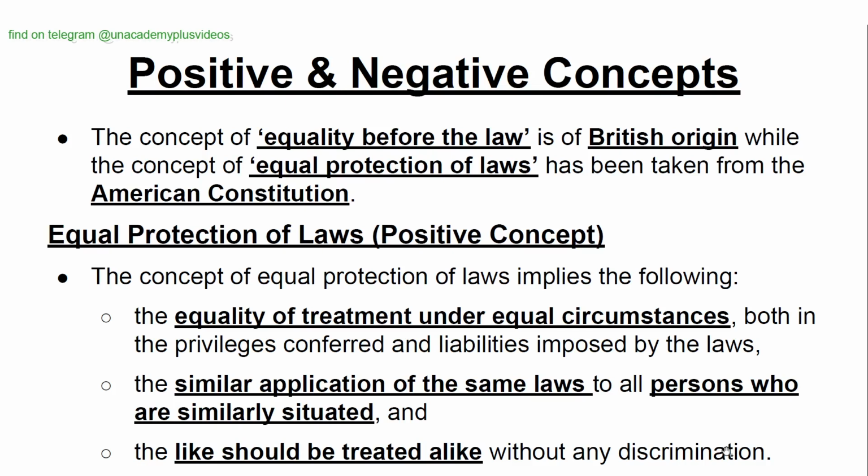The concept of equality before the law is of British origin, while the concept of equal protection of laws has been taken from the American Constitution. Equal protection of laws is a positive concept. It implies the equality of treatment under equal circumstances, both in the privileges conferred and liabilities imposed by the laws, the similar application of the same laws to all persons who are similarly situated, and that like should be treated alike without any discrimination.